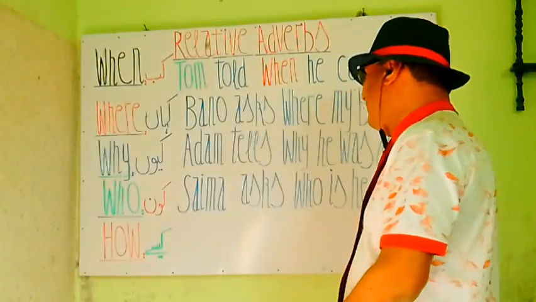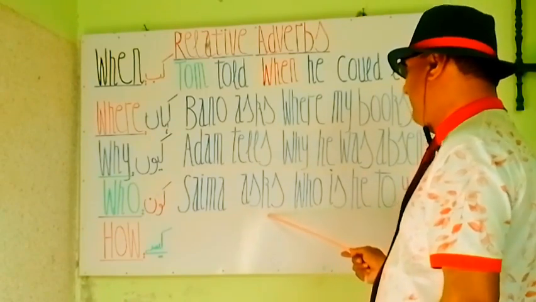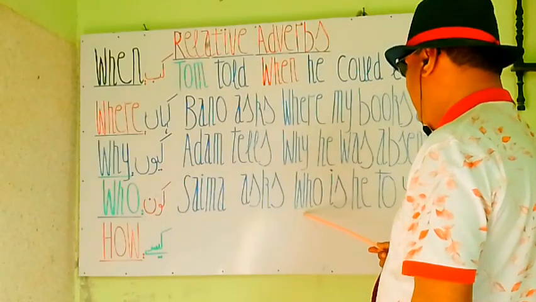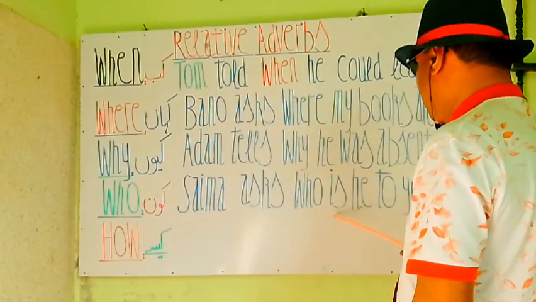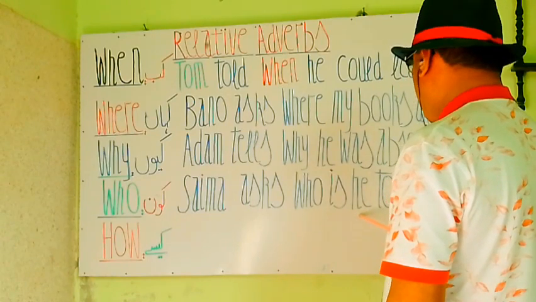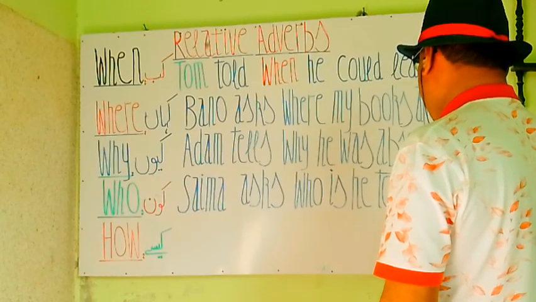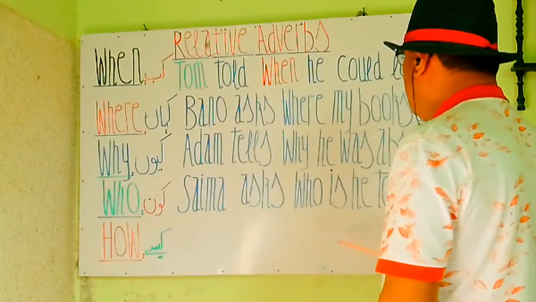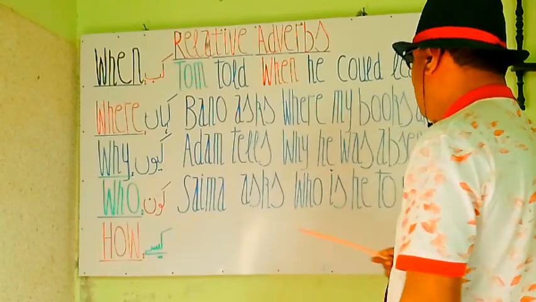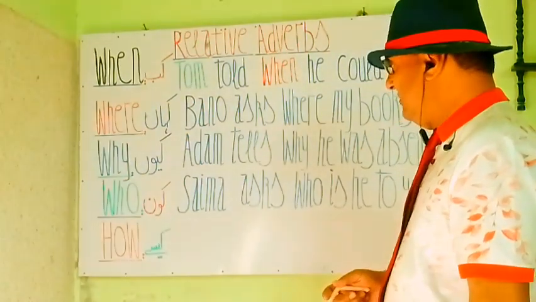You see again, my students, Sama is a singular female noun and a subject here. Ask is the principal verb in the first part of this sentence. Who is a connecting relative adverb. Is a helping verb, and he is a pronoun in this second part of this sentence. To is a preposition and you is the second person pronoun. So Sama asks, who is it to you? Sama पूछती है, वो आपका क्या लगता है? A beautiful sentence. My students, memorize it.